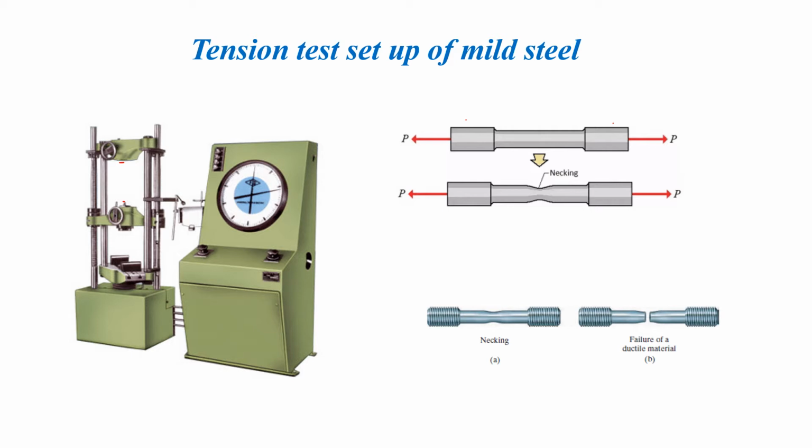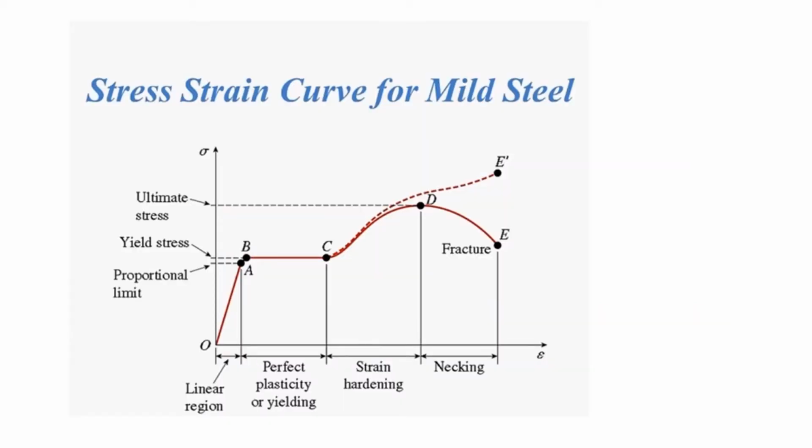Upon the application of loading up to a certain limit, as the load increases, the displacement also increases. So as shown here, the stress strain curve will be a straight line up to a certain point and it is known as the proportional limit or the elastic limit. If we remove the load at any instant from O to A, it will return back to its original position. So that region is known as the linear elastic region.